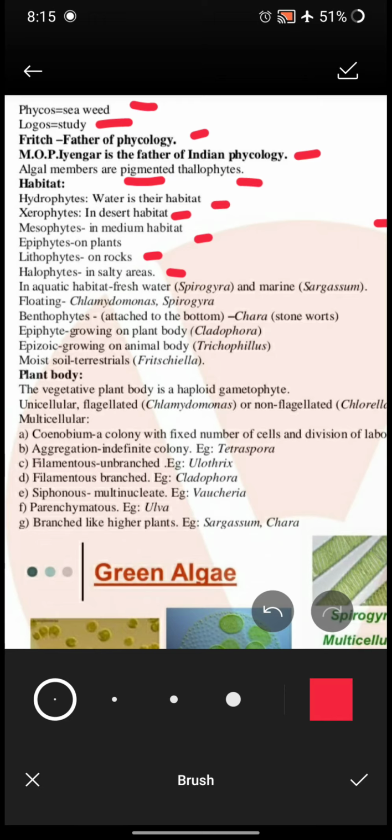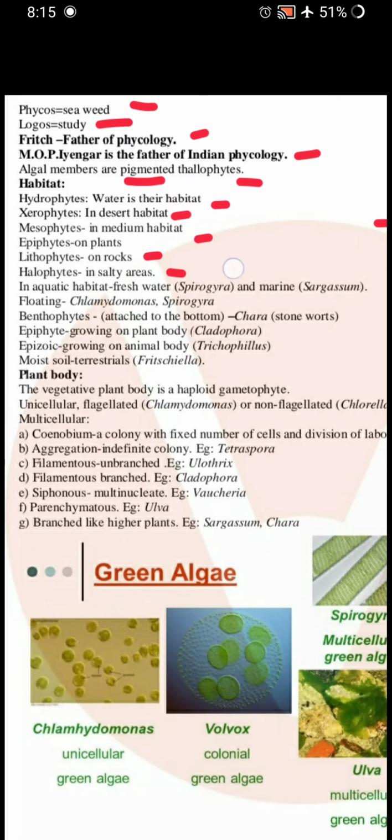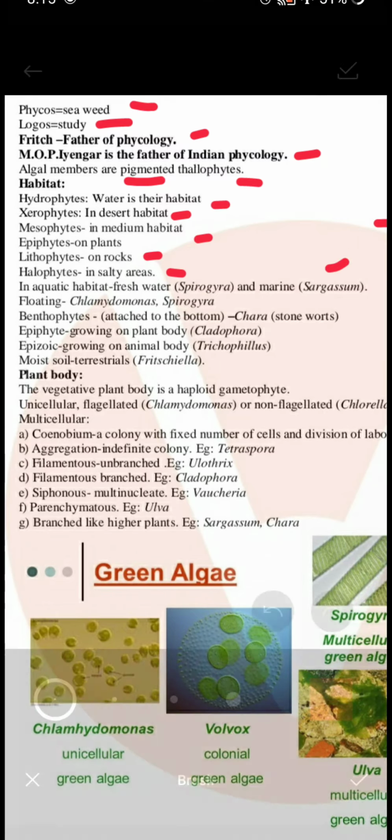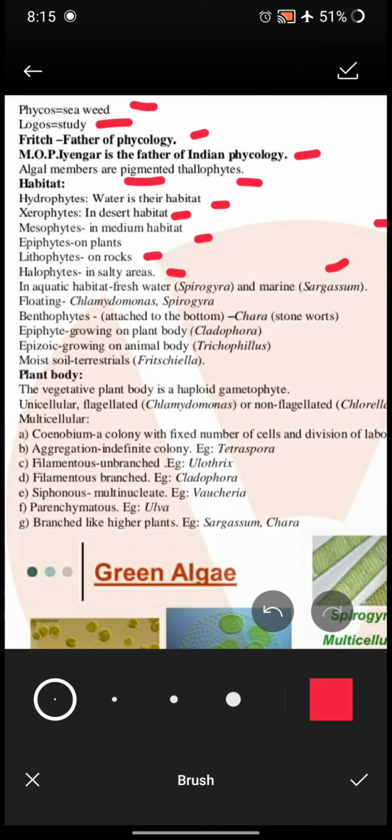And in aquatic habitat, freshwater, Spirogyra. Marine algae, Sargassum is an example of marine algae. Floating, Chlamydomonas and Spirogyra. Benthophytes are attached to the bottom, means algae which are attached to the bottom of any surface, sea or water surface, are called as benthophytes, like Chara and stoneworts. Epiphytes are growing on the plant body. Cladophora is an example. Epizoic, growing on animal body. And moist soil, terrestrial, Fritschella.